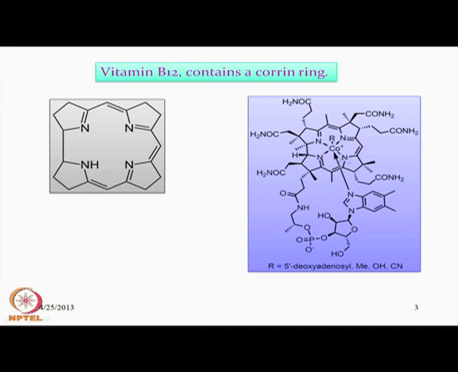But the entire connectivity of the system is pretty complicated, because in case of porphyrin, in case of myoglobin, we have the corresponding vinyl substitutions, we can have the corresponding propionic acid side groups, but here the biosynthetic route is a little bit complex to give us some pendant groups which are on the substitution positions of the pyrrole ring as the corresponding amide functions. So, most of them are amide. So, 6 of these positions are amide functions, then we can have the dimethyl functions.